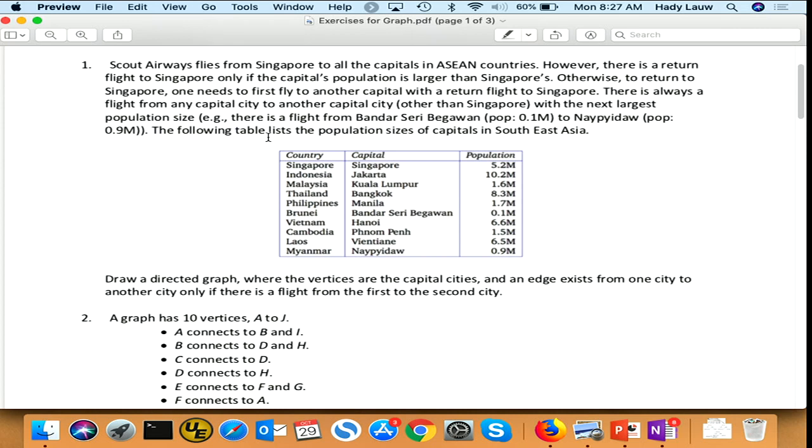However, there is a return flight only if the capital's population is larger than Singapore. Otherwise, to return to Singapore, one needs to fly first to another capital with a return flight to Singapore. So there is always a flight from any capital city to another one with the next largest population size. Alright, okay.